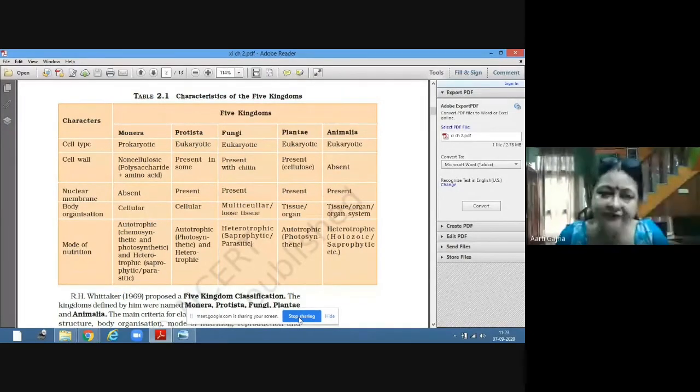So these were the criteria. On the basis of these criteria, Whittaker divided the whole living world into 5